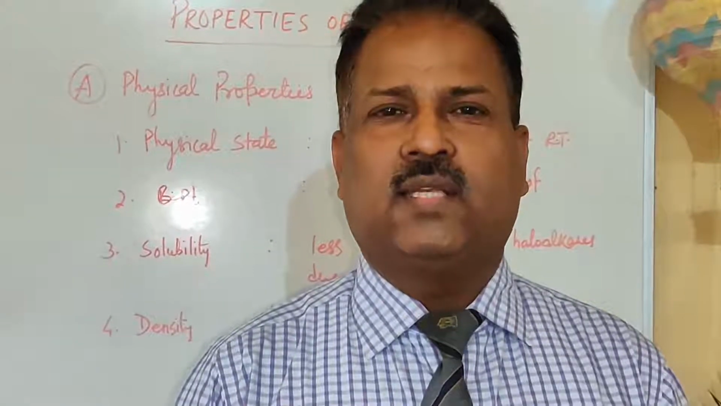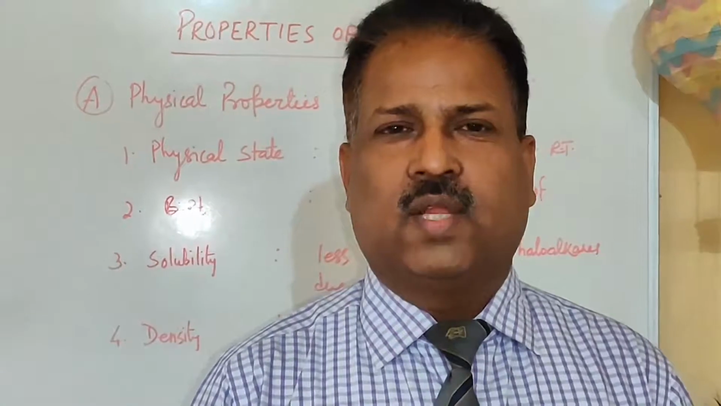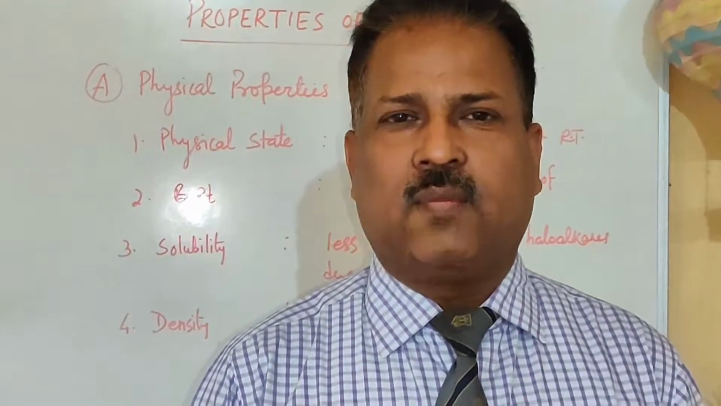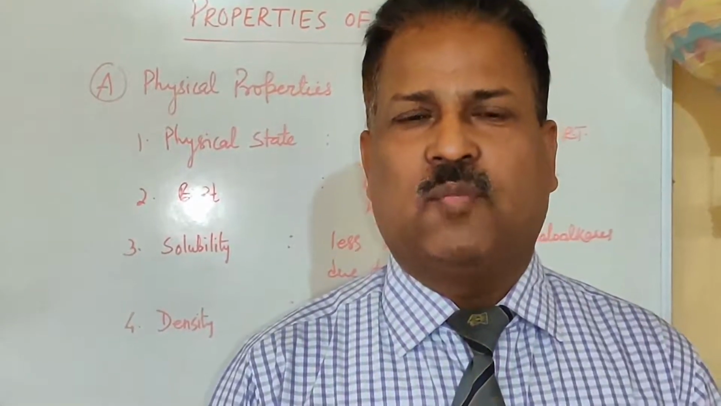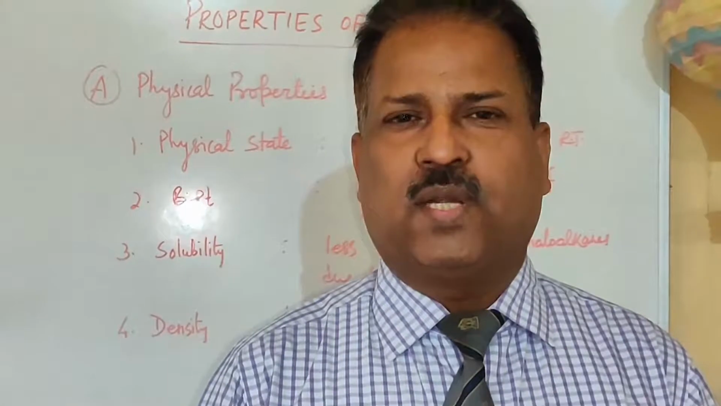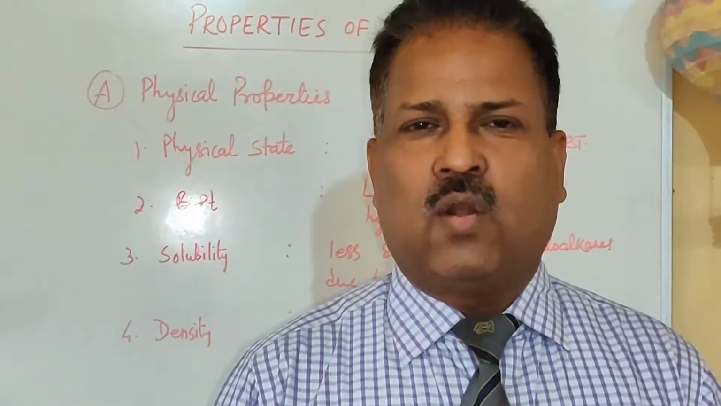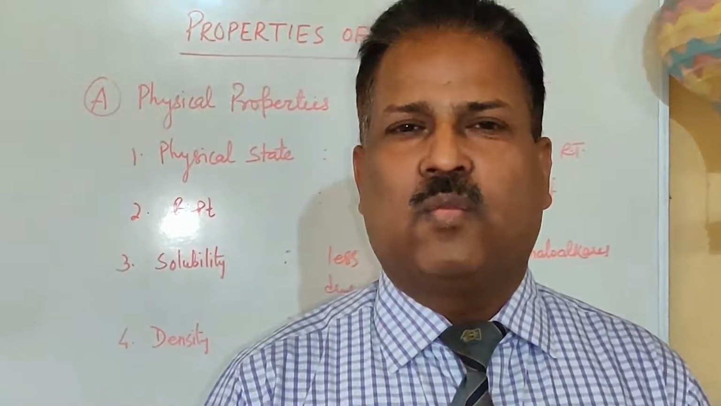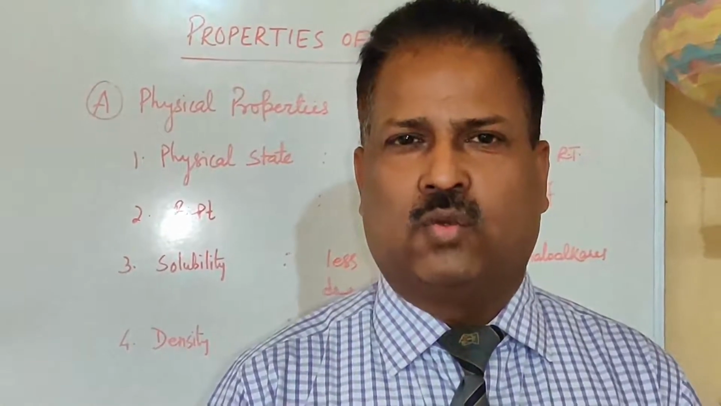Hello, in today's session we will learn properties of haloarenes. There are two types of properties of haloarenes: type A, physical properties, and type B, chemical properties. In physical properties, the first point is physical state. You already know haloarenes are generally liquid at room temperature. Some higher haloarenes are solid also.